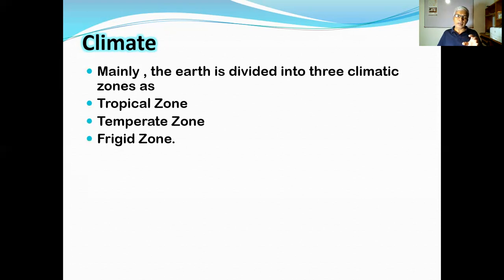That area receives rainfall in different ways. Mainly the convectional process is the main source of rainfall.